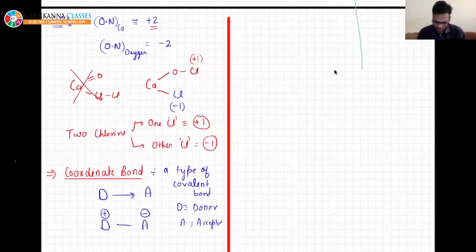So if I am giving you this question, HNC, it wants you to know the oxidation number of nitrogen and carbon. Oxidation number of hydrogen, nothing. Hydrogen is attached with a non-metal, so it will for sure have +1. What about nitrogen and carbon? So you can clearly write this example like this. This is having minus, this is having plus.